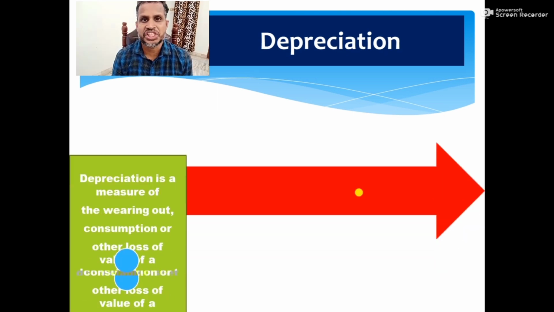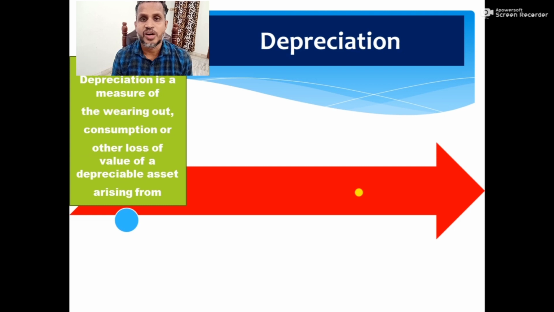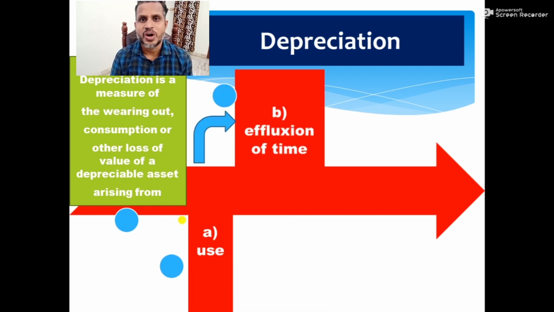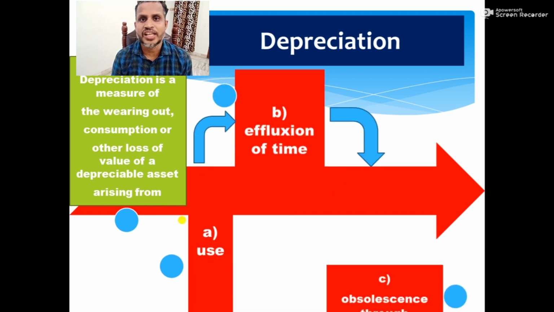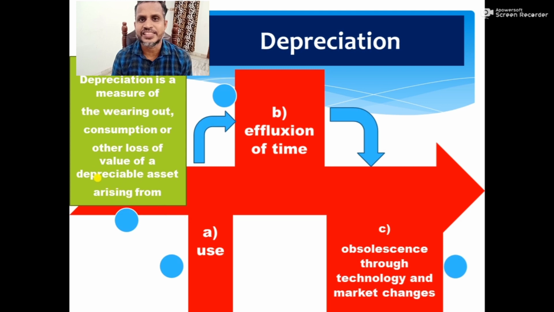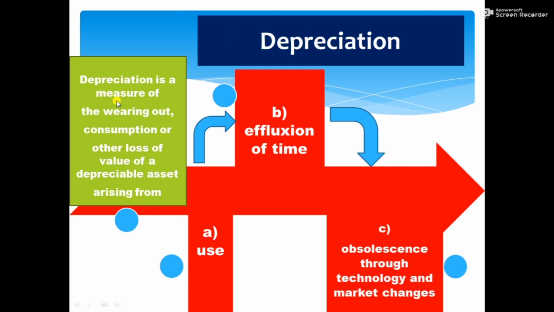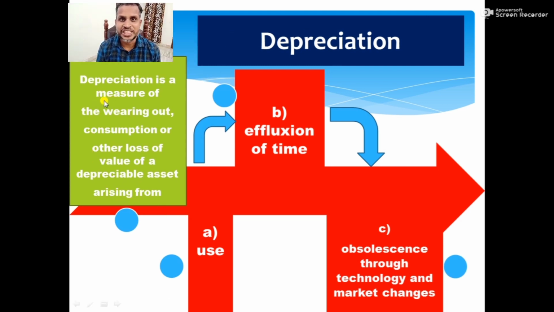Depreciation is a measure of wearing out, consumption or other loss in the value of a depreciable asset arising from use, effluxion of time or obsolescence through technology and market changes. Depreciation is a measure.